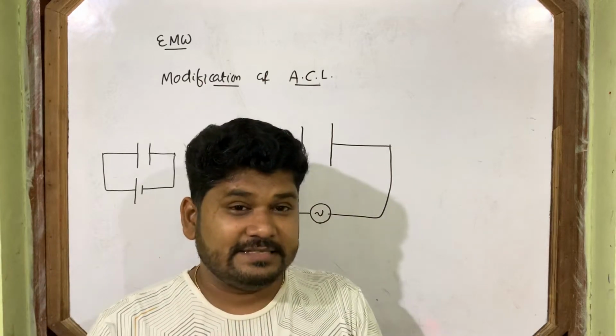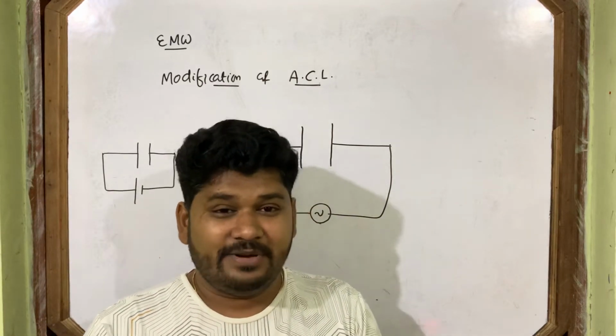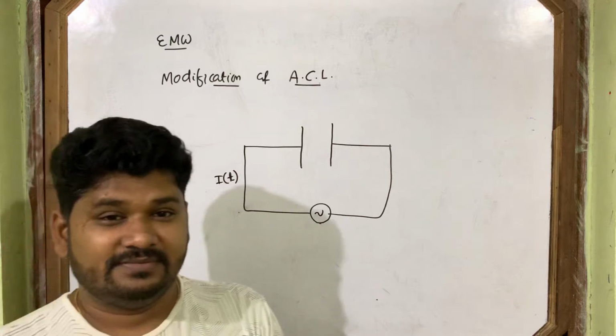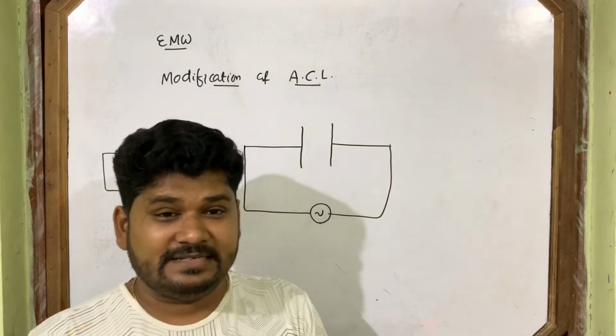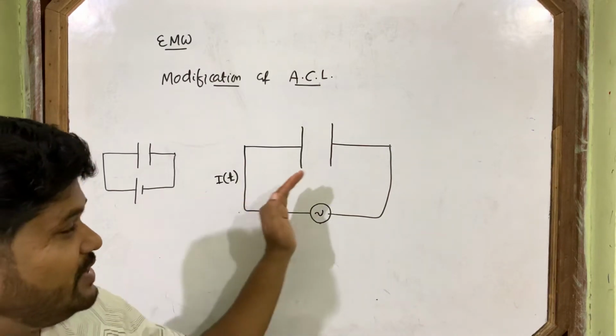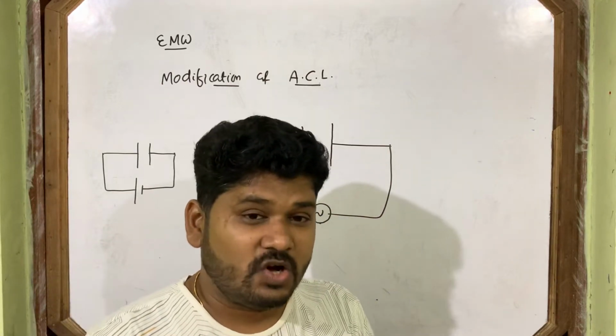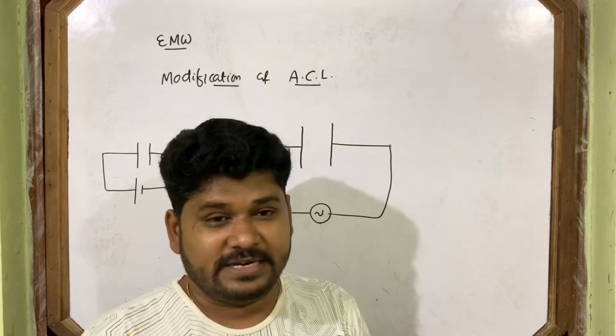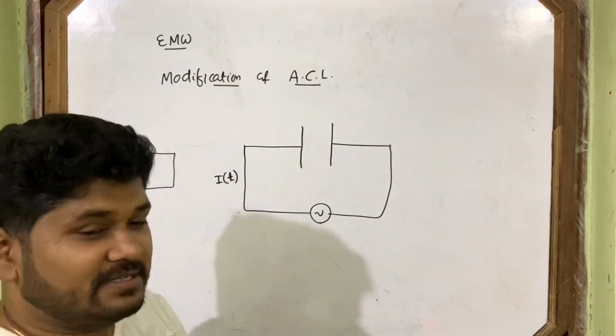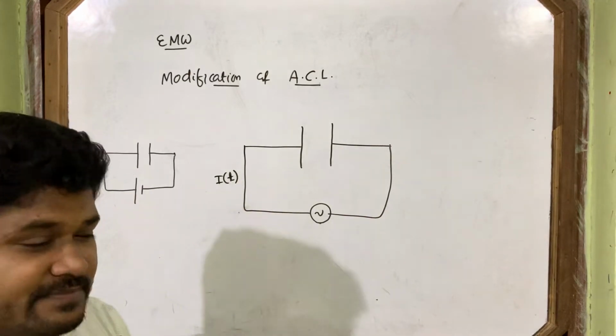This answer is given by Maxwell. Maxwell explained whether the current is actually present between the two plates of the capacitor or not. Let's see how Maxwell explained it.